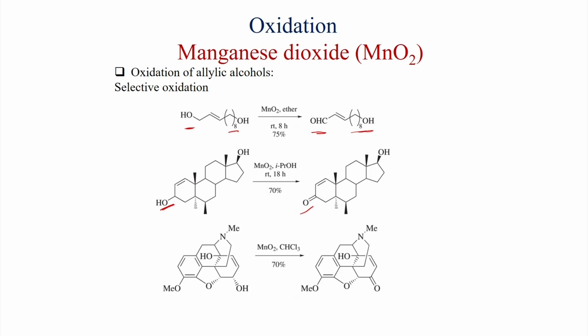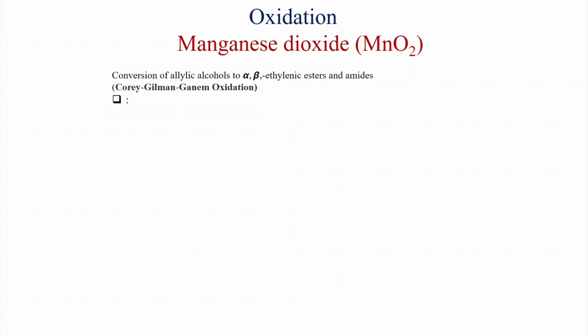Also, a complex heterocyclic molecule, here you can see 2 OH groups are there, both are allylic, but one is secondary, another is tertiary, and the tertiary does not do any rearrangement like we have seen in PCC cases, but here selectively the secondary allylic alcohol is converted to the enone with MnO2.